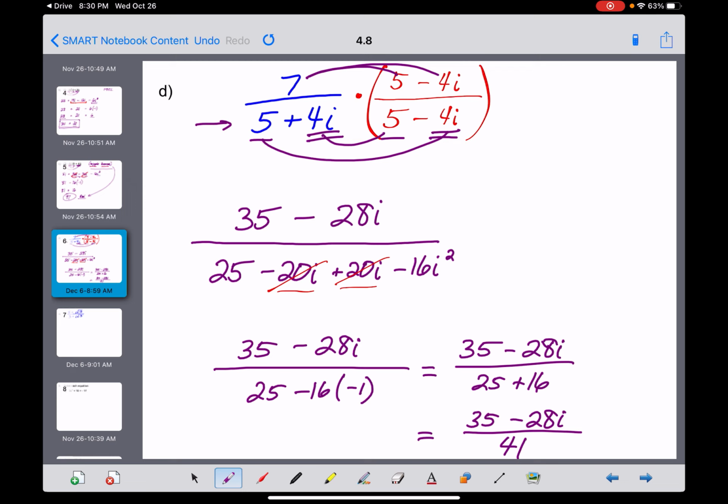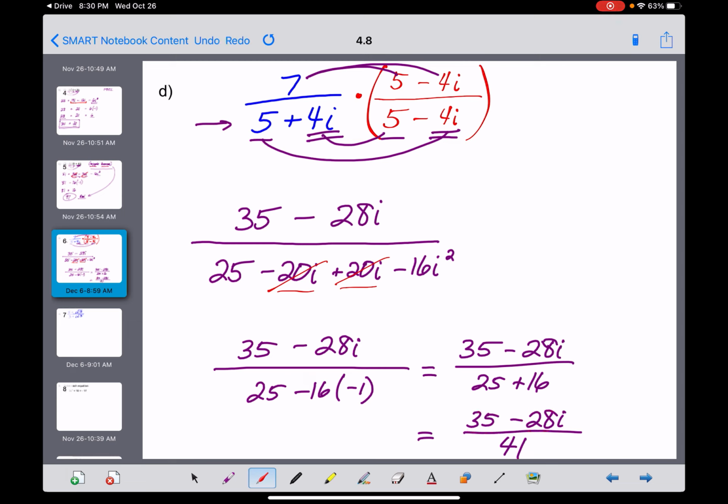In some cases, there might be one more step you can take. You would need to look at this number here and this number in the denominator. And if all three of those numbers have a common factor that can be divided out, that's what you would have to do here. Luckily for us, there's no number that divides evenly into 35 and 28 and 41.